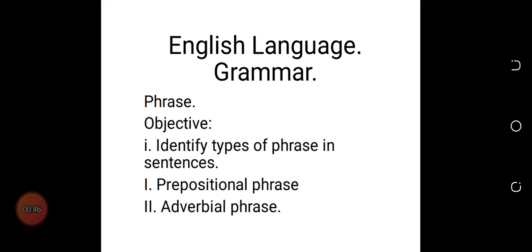The last time we met, we defined a phrase. I hope that is clear. We defined a phrase to be a group of words that is without a subject and without a finite verb. We also said that it is part of a sentence, and that it does not make sense on its own. We explained why: it does not make sense because it is coming as part of a whole sentence.